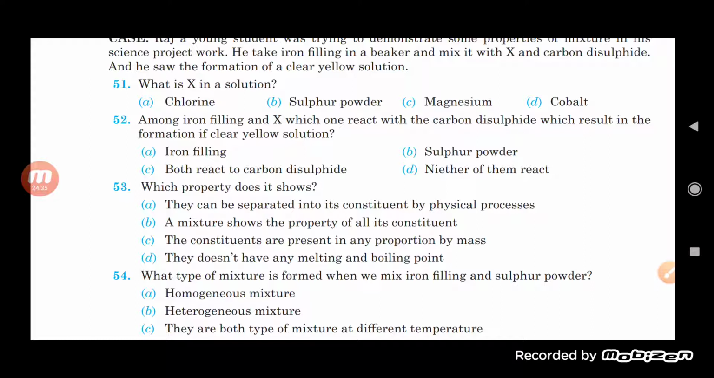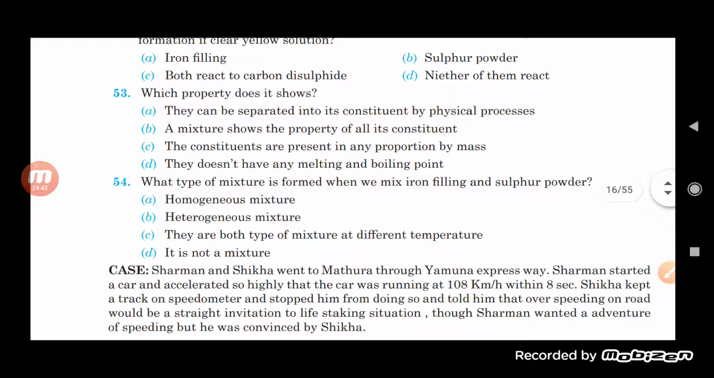What type of mixture is formed when we mix iron filings and sulfur powder? The options given here are homogeneous, heterogeneous, both types of mixture are different at different temperature, and it is not a mixture. We know that when iron filings and sulfur powder are simply mixed, it will be a heterogeneous mixture, not a homogeneous mixture. When we heat it, it will become a compound and a homogeneous mixture, but right now it is a heterogeneous mixture.